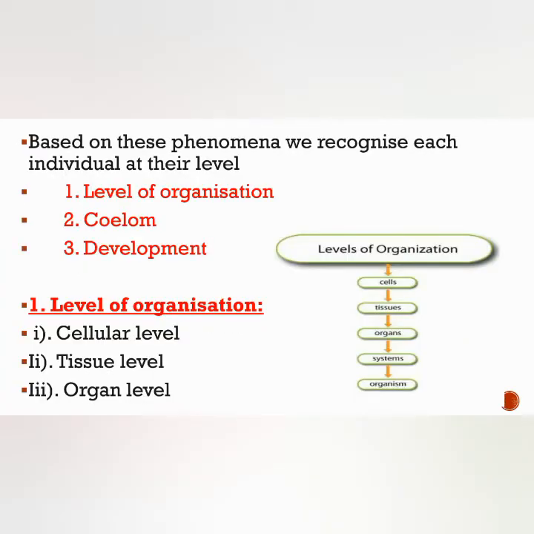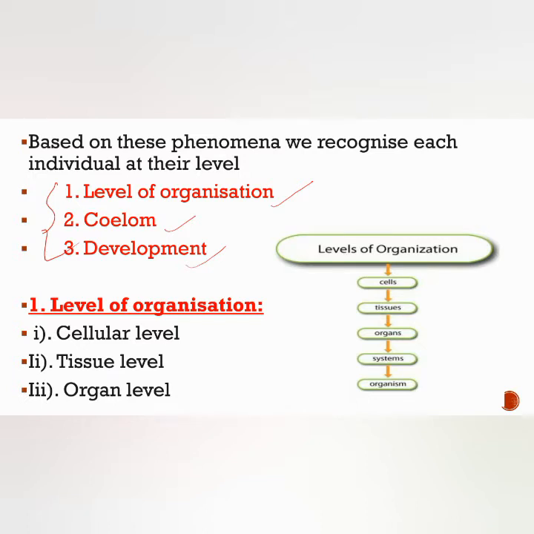Before going to the classification, we have to know some phenomena, a general introduction to the invertebrate phyla. These are the three phenomena based on which we are going to differentiate each phylum at their level: first, level of organization; second, coelom; and third, development. Based on these phenomena we recognize each individual at their level.